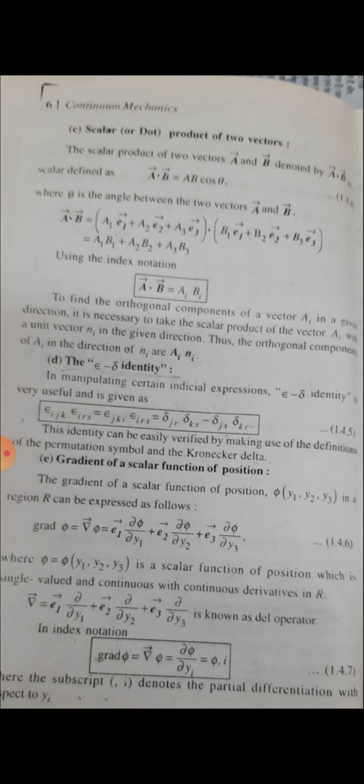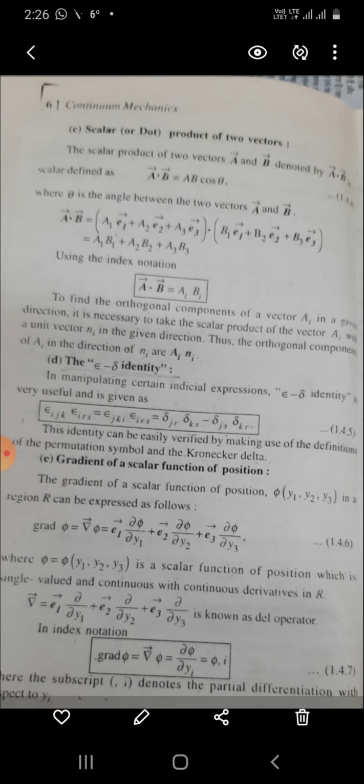To find the orthogonal component of vector Ai in a given direction, it is necessary to take the scalar product of the vector Ai with the unit vector Ni in the given direction. Thus, the orthogonal component of Ai in the direction of Ni is Ai multiplied by Ni. The epsilon delta identity.